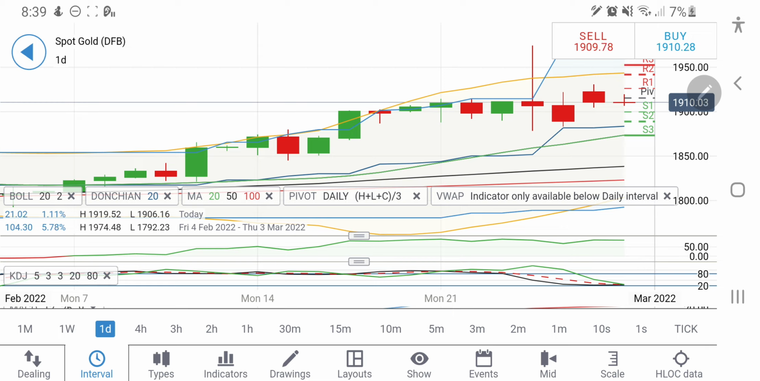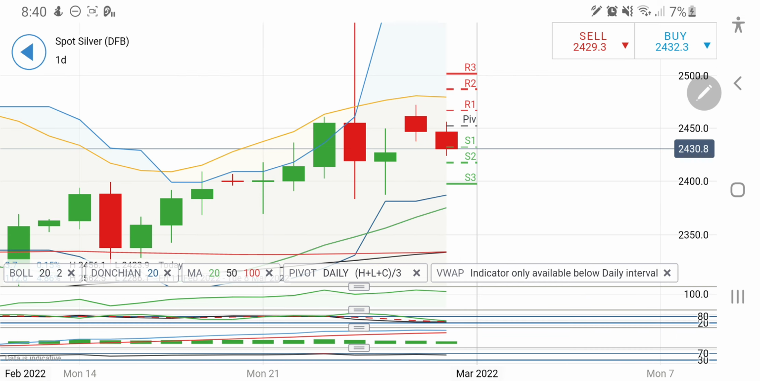Beyond 1921, yes, you can go long and you can expect it to rise strongly. So this is all for gold. Let's have a look at silver.